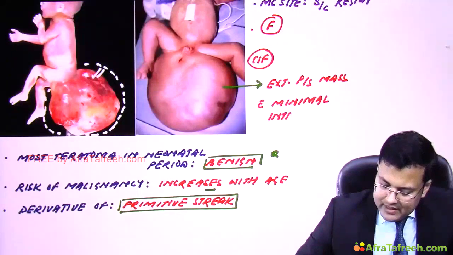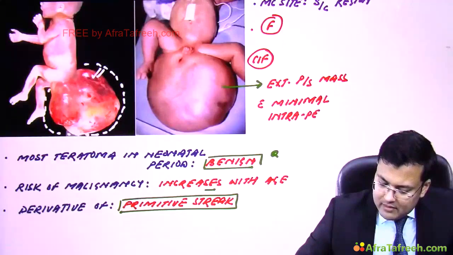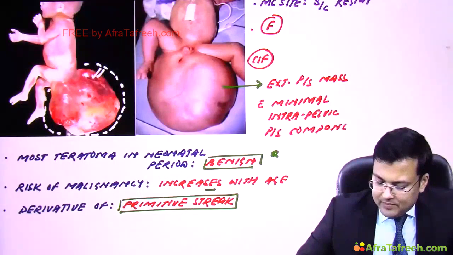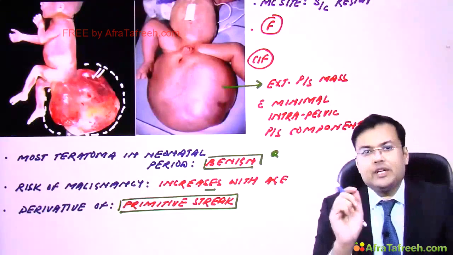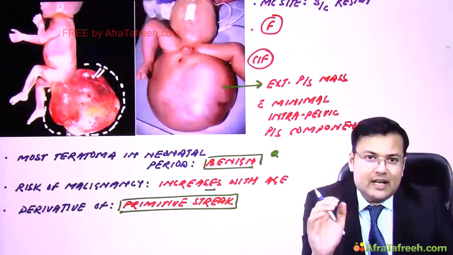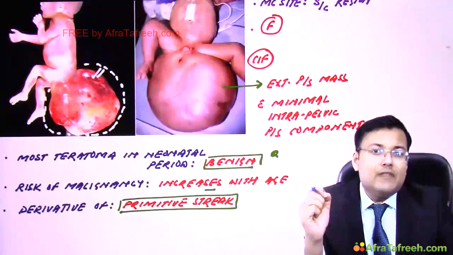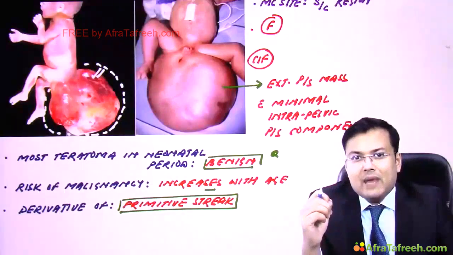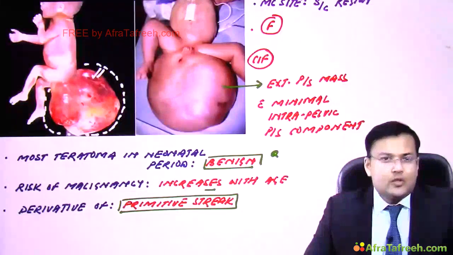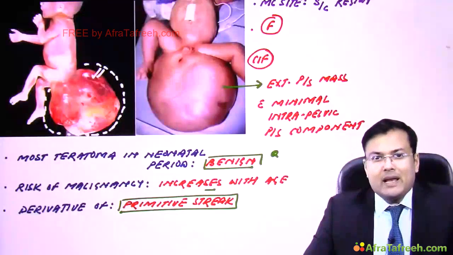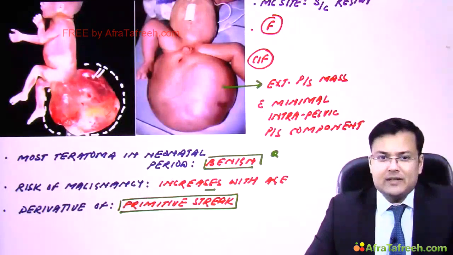Minimal intrapelvic presacral component. Okay, so mainly it's external. Now see the location. It is involving sacrum and coccygeal region. So these patients are having what? Weakness, paralysis, bladder bowel dysfunction. So patients are having weakness, paralysis and bladder bowel dysfunction.